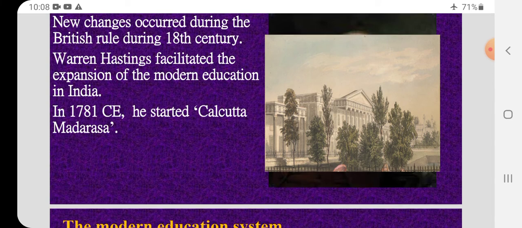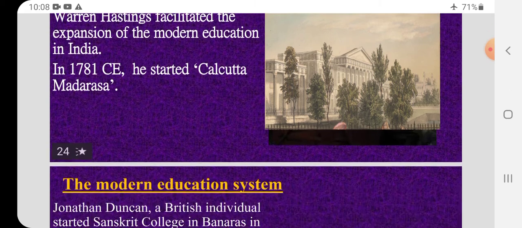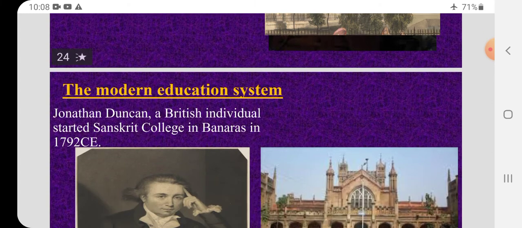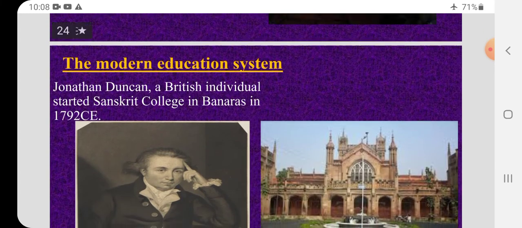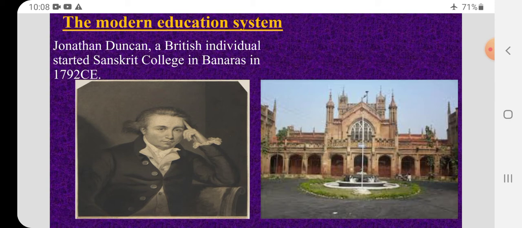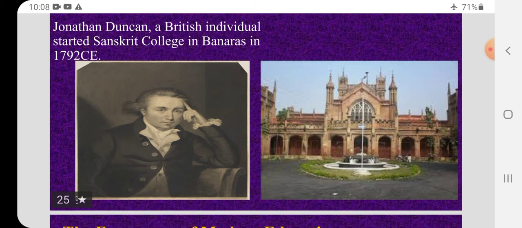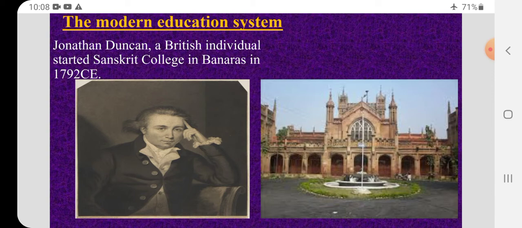He started Calcutta Madrasa. That means a study center in Calcutta in 1781. Jonathan Duncan, a British individual, started Sanskrit College in Banaras in 1792 Common Era. Just see, children, the British are starting a Sanskrit College in Banaras.